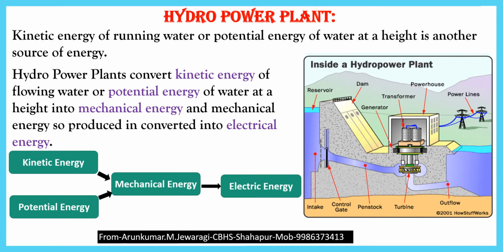This mechanical energy is converted into electrical energy by the generators present in the powerhouse. This electrical energy is supplied to different cities and towns with the help of power lines. So like this, hydro power plants are also useful for us for the production of electrical energy.